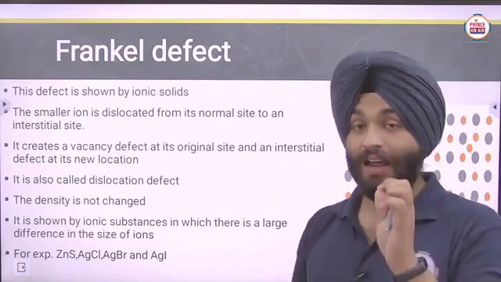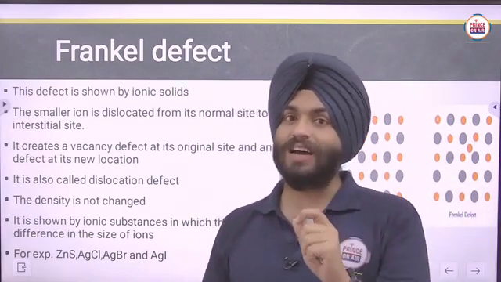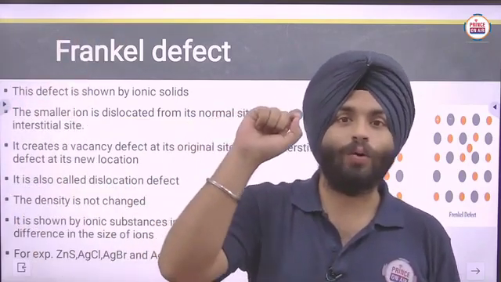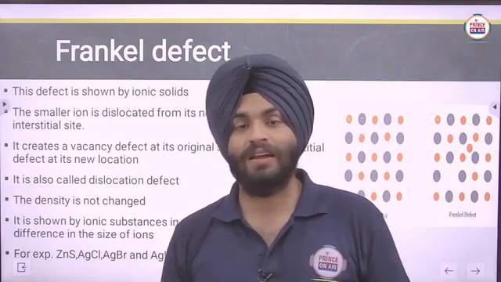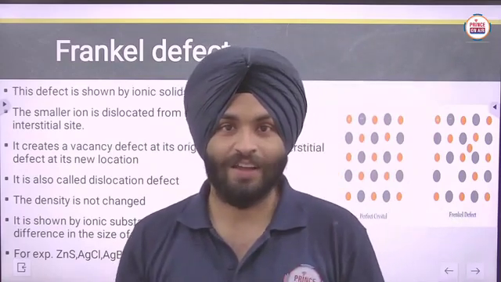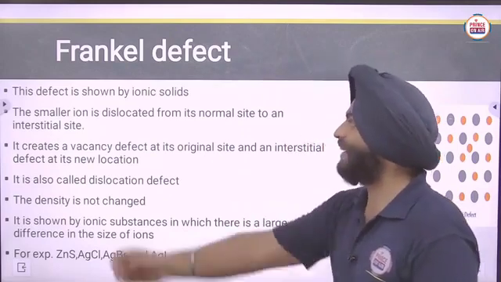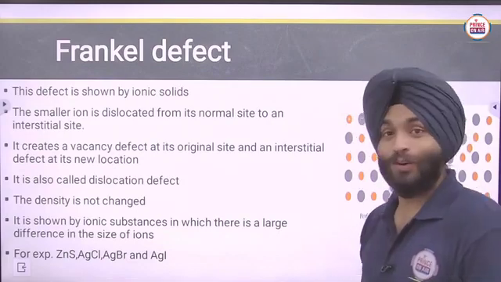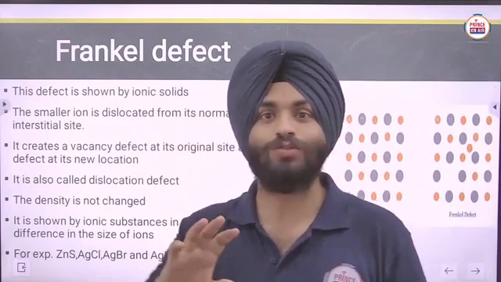I'm just telling you one more thing here. In chemistry, students are moving away from the names of scientists, and the examination criteria force students to memorize the names of scientists by giving such questions in your exams. Nobody knows about Frenkel, because in chemistry the scientists are not so famous.